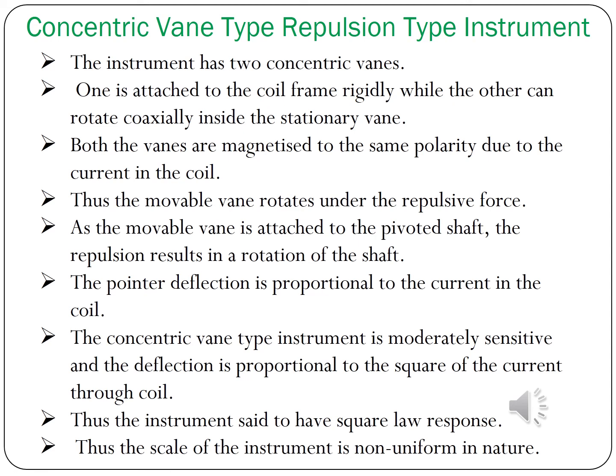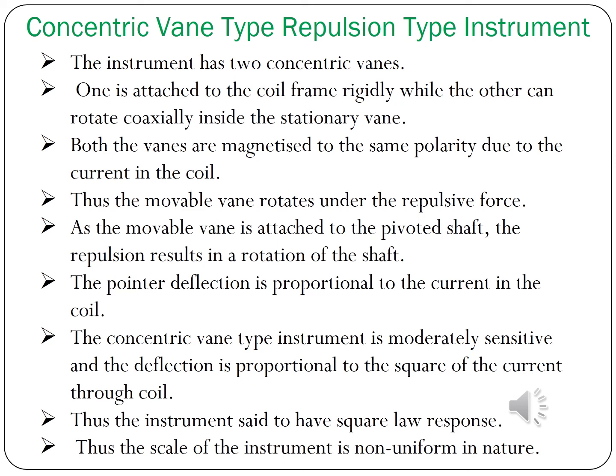So next, concentric vane type repulsive type instrument. The basic working principle of the concentric vane type repulsive type instrument is that you have a fixed north pole magnet. If you bring a north pole nearer to the magnet, it will have a repulsive force. So this is the basic principle of repulsive type instrument. The difference between the radial and concentric is that the radial vane will be perpendicular, that is at 90 degrees, and the concentric vane will be of a coaxial type.